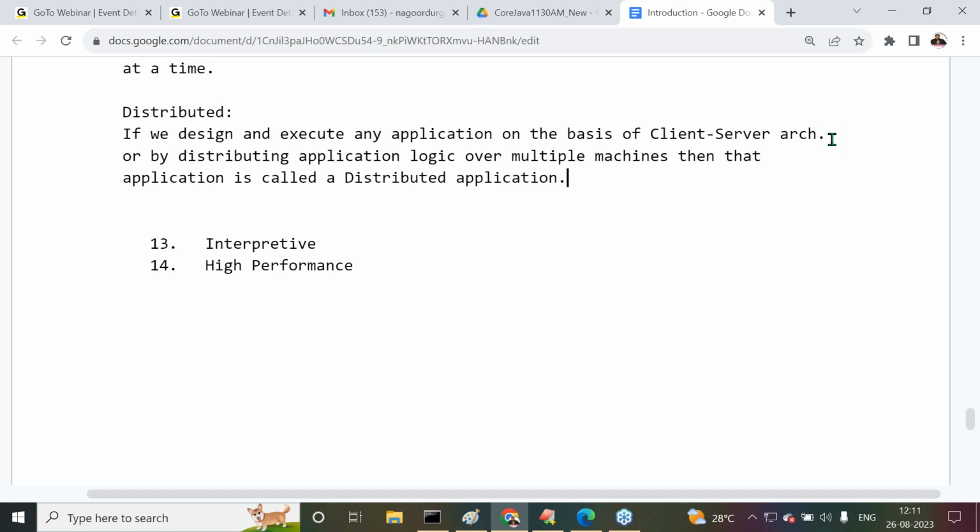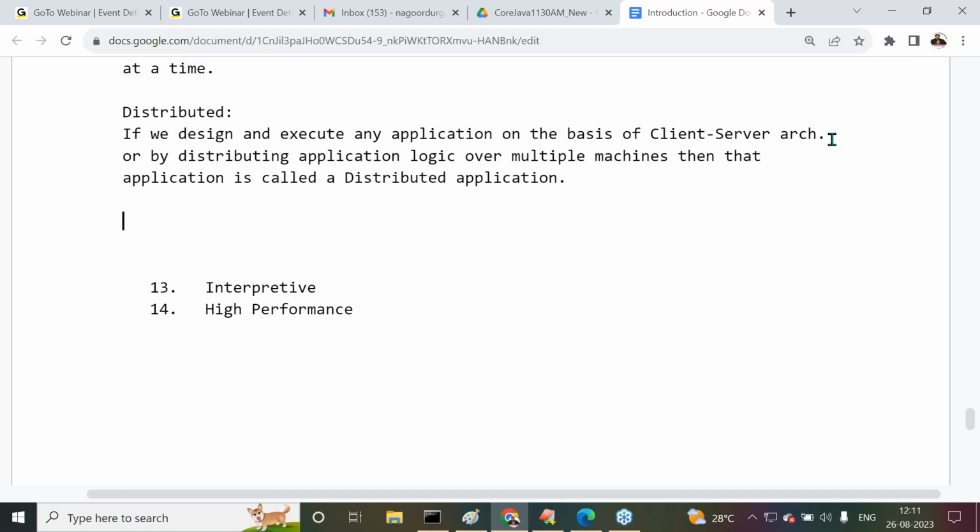That application is called a distributed application. Everybody understand it clearly? If we design and execute any application on the basis of client server architecture or by distributing application logic over multiple machines, then that application is called a distributed application. Is that correct or not?